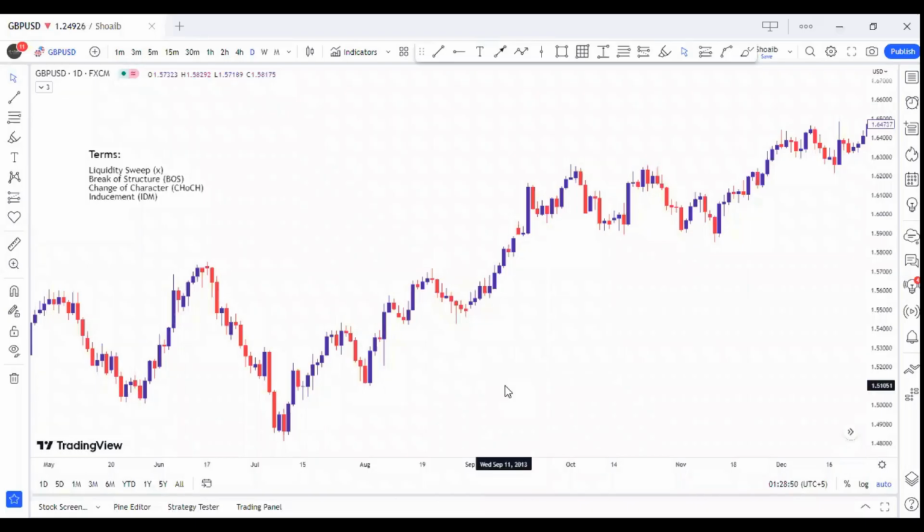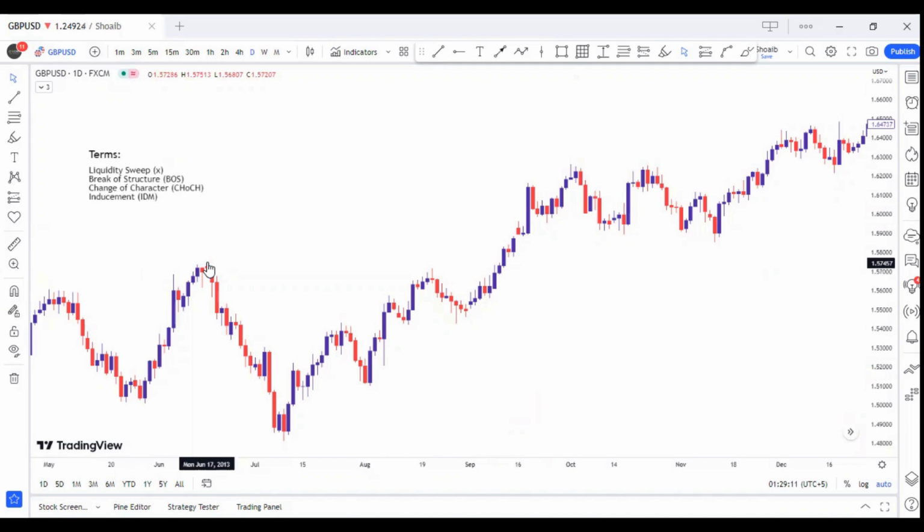This is the TradingView chart in front of you. We will do pound-dollar analysis on the daily time frame. Remember, we will mark liquidity sweep with X, break of structure with BOS, change of character with CHoCH and inducement level with IDM. Now, we will start from this point.